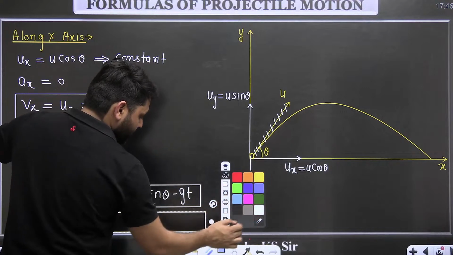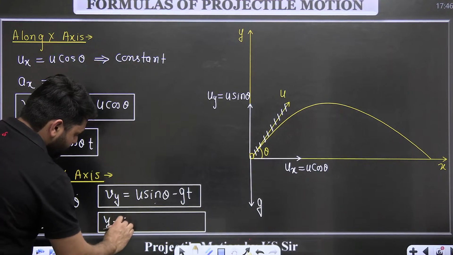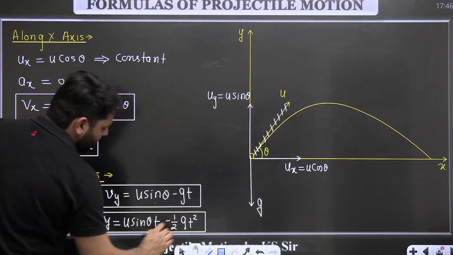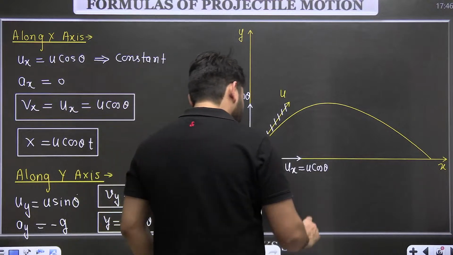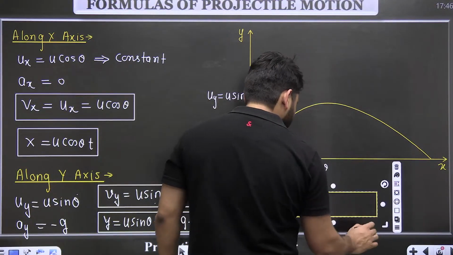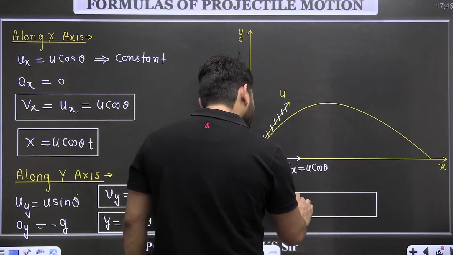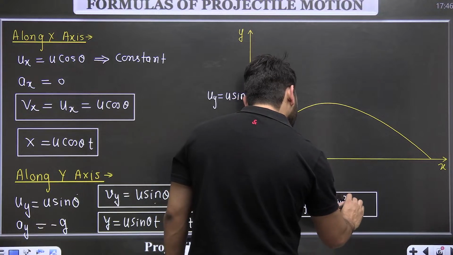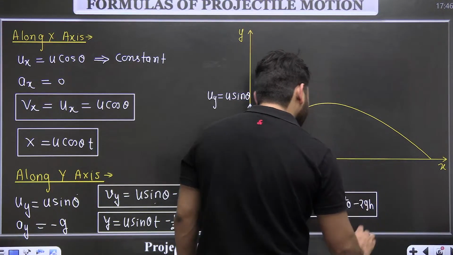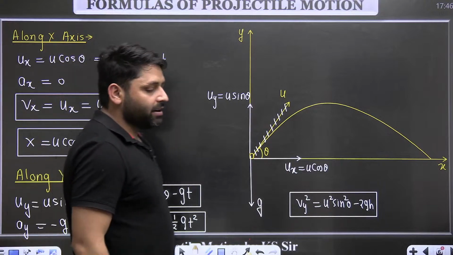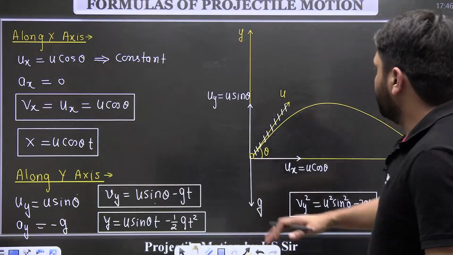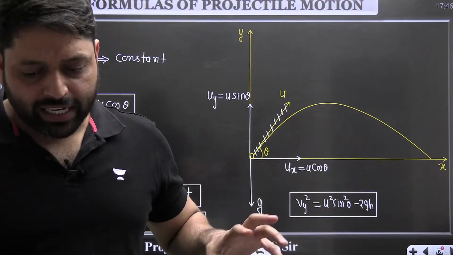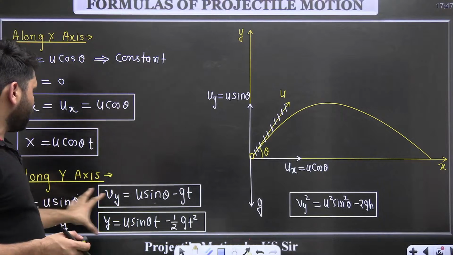Height in y direction at any time is equal to u sin theta into t minus half gt square. This is the height of the particle in y direction. And there is one more formula in y direction, the third formula, and that is vy square is equal to u square sin square theta minus 2 into g into h. These are all the formulas which can be used to explain the complete projectile motion. Okay, so complete projectile motion can be understood with the help of only these formulas.